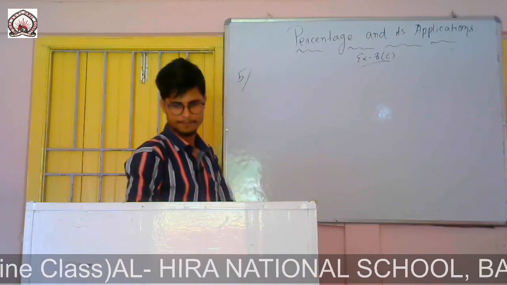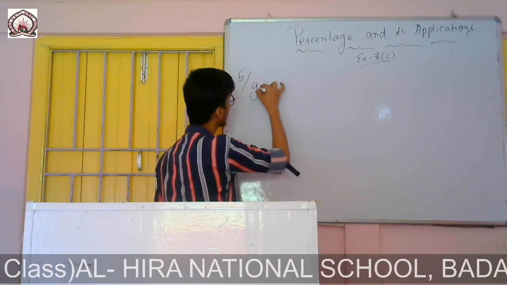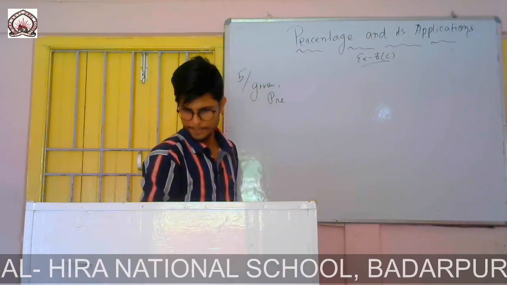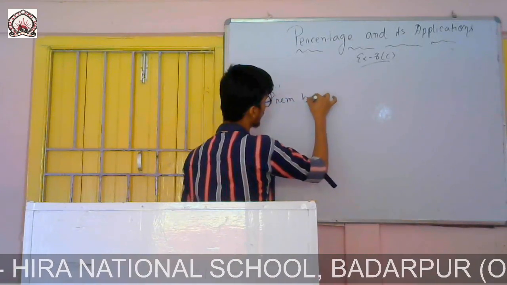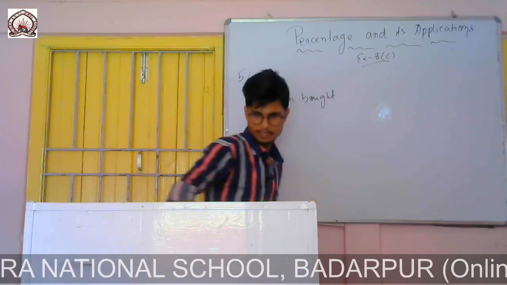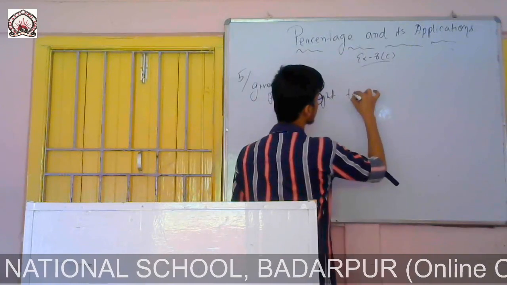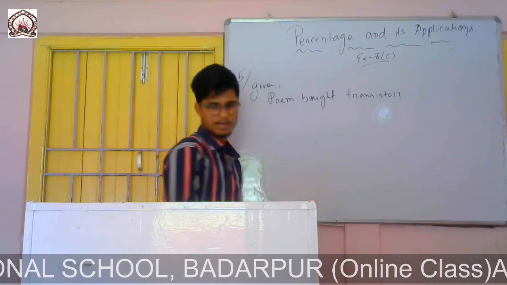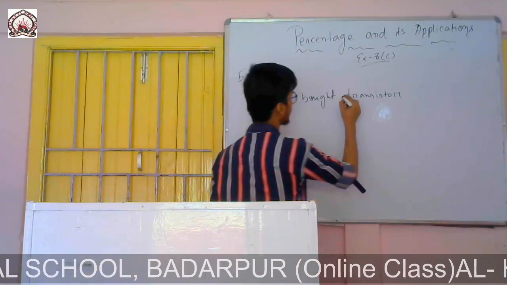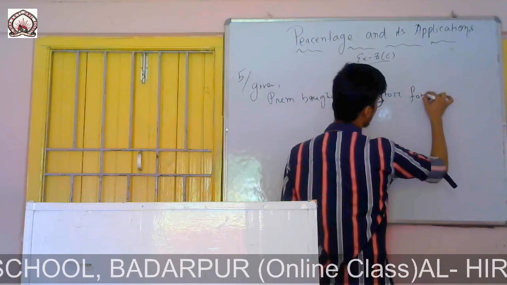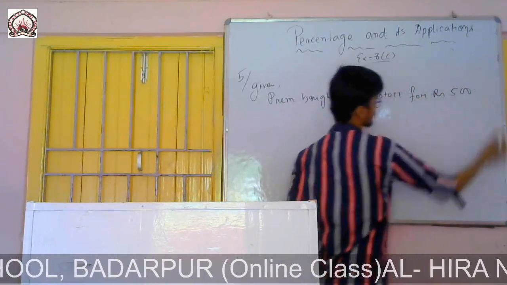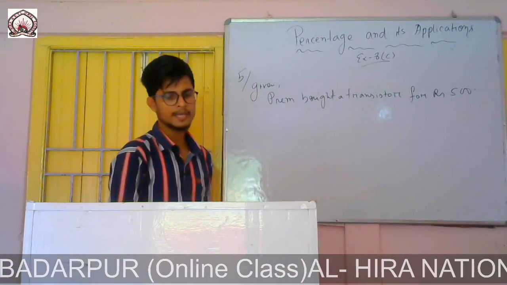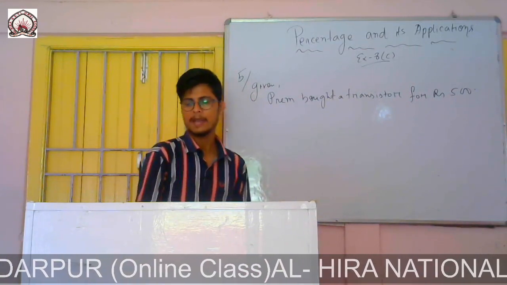Question number 5. Given, Prem bought an article, I think a transistor. Prem bought a transistor for rupees 500. So it is given, you see, that he bought a transistor for rupees 500. Then he sold it to Sudhir at a gain of 10%.